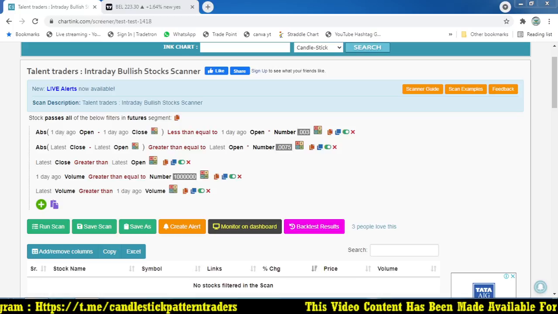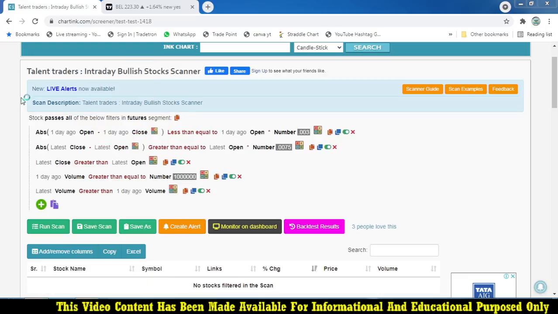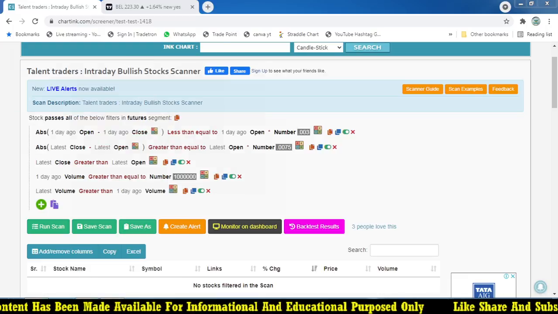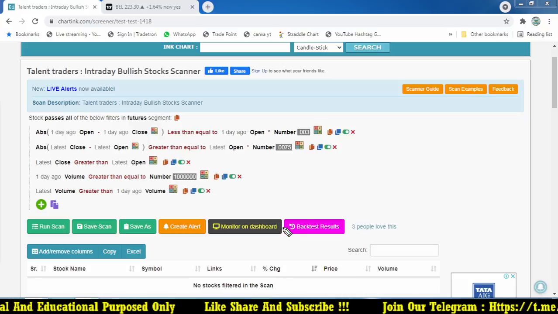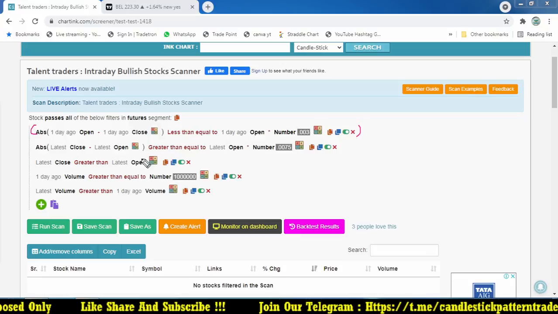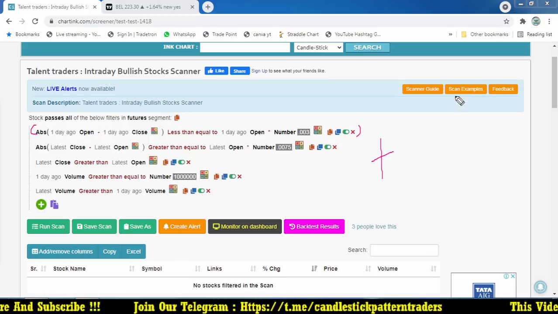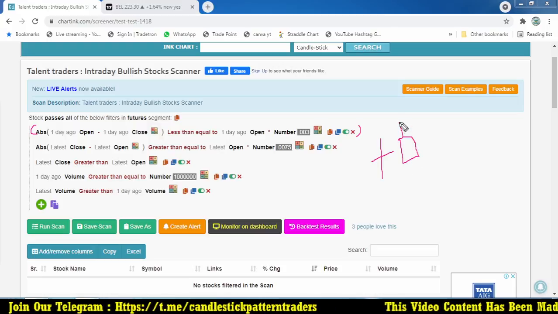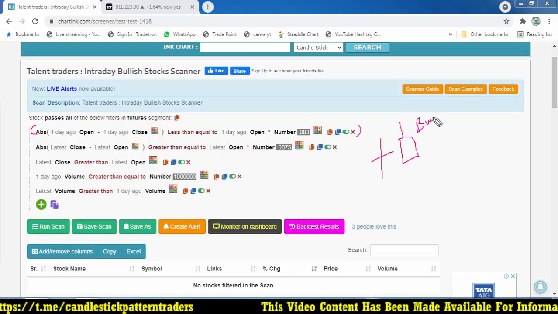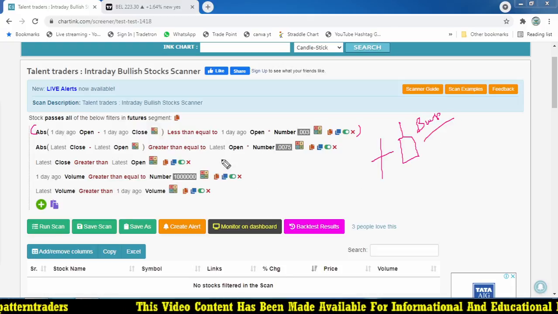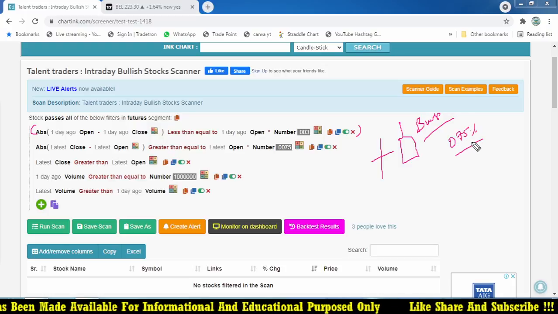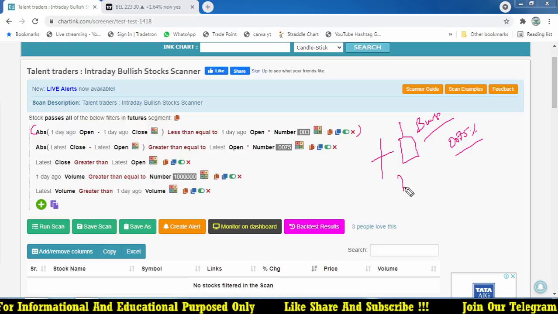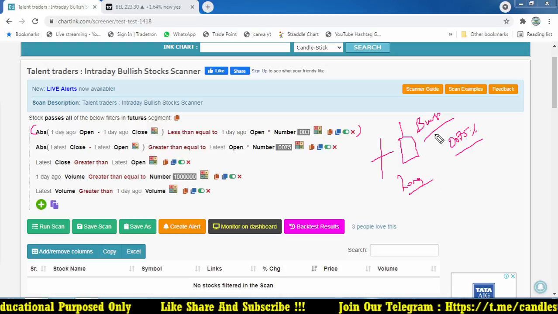This is the code where we filter out stocks that formed a doji candle the previous day, and if the next day the market opens in a positive mode, we plan for a buy opportunity. This area is where we find the doji candle. What is important in this scanner is that if the stock increases by 0.75%, I am going to take a long opportunity on that stock. That is the main point of this strategy.